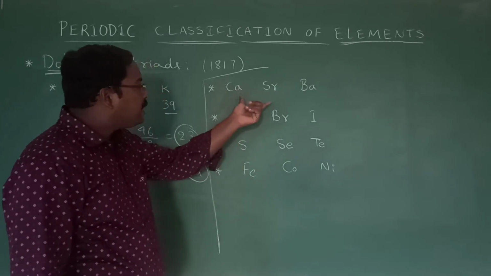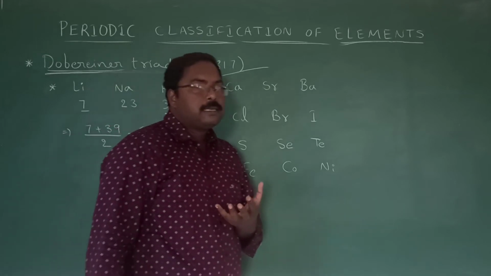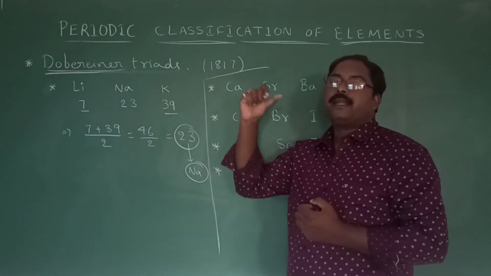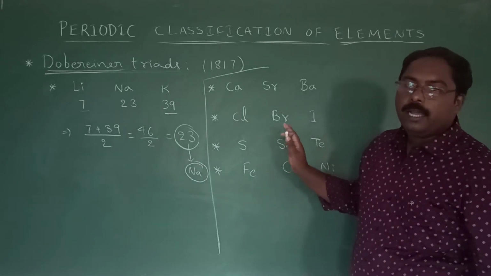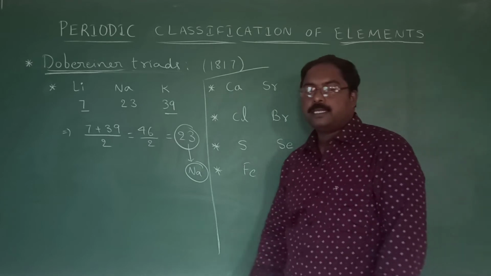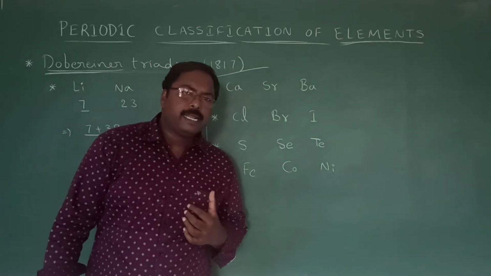Okay? So whatever the examples are given for triads, you try to remember, because once in the KSET examination they ask you which of the following will act like a triad. So remember the examples for Döbereiner's triads. So these are the main merits regarding Döbereiner's triad.